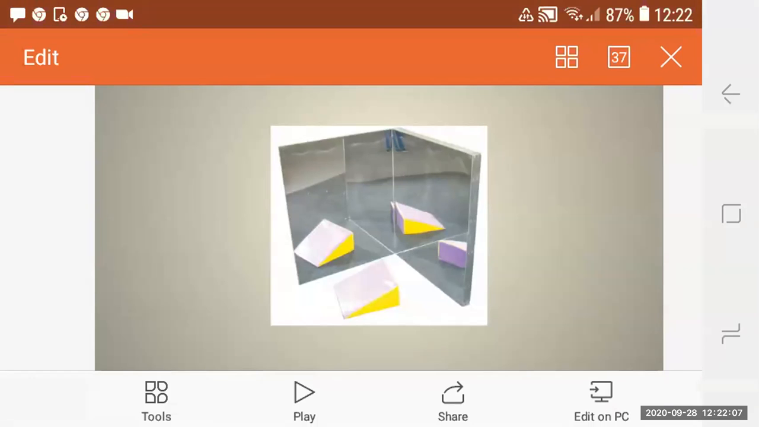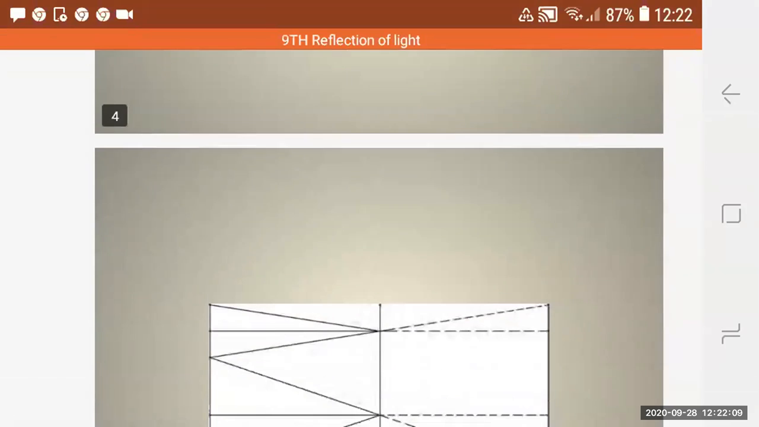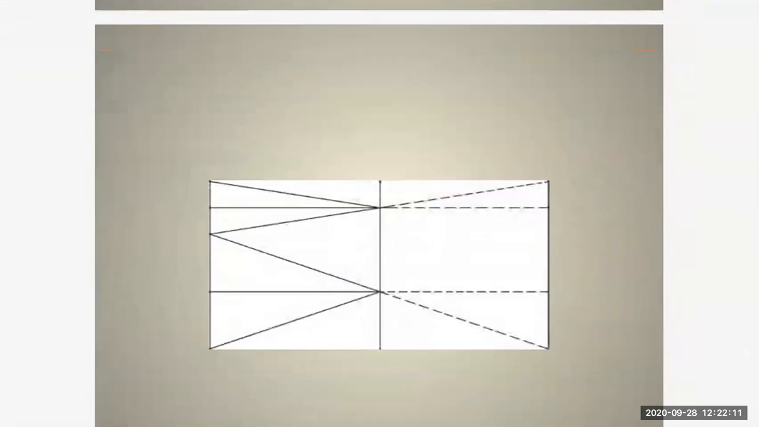Yes, students. Now next, about the next activity. In order to see the full image of a person standing in front of a mirror, the minimum height of the mirror must be half the height of the person. So how should the height of the mirror be? For that, you will look at this diagram. You can also look in your textbook, page number 118.